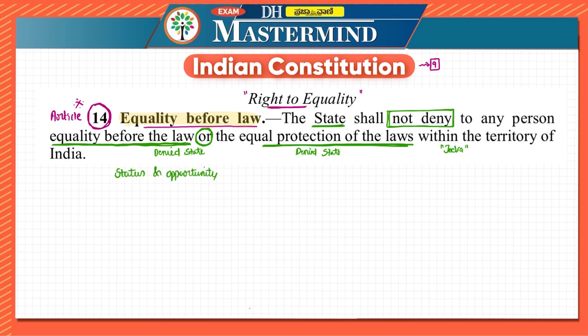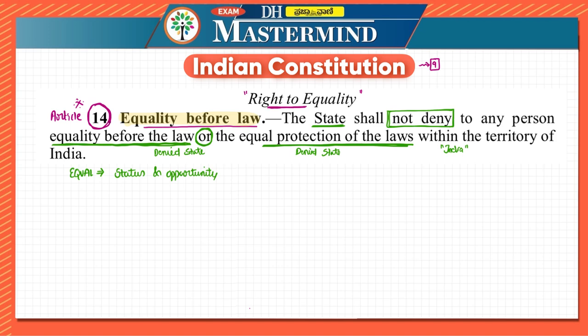The expressions mentioned in this article, equality before law and equal protection of the laws, seek to establish this status. Equality of status is mentioned in the preamble also.